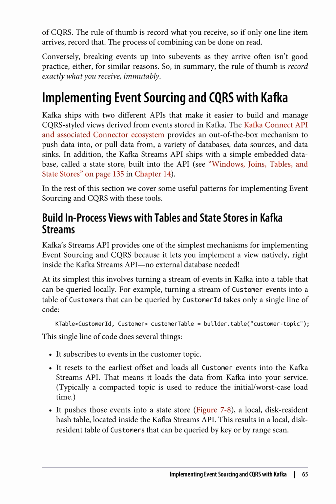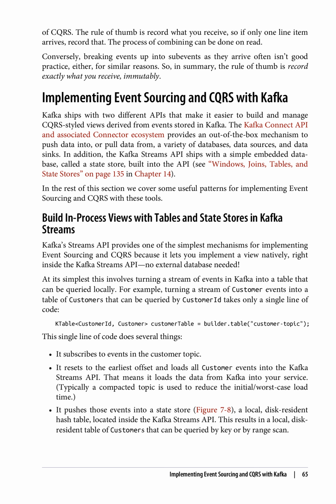Implementing event sourcing in CQRS: Kafka ships with two different APIs that make it easier to build and manage CQRS-styled views derived from events stored in Kafka. The Kafka Connect API and associated connector ecosystem provides an out-of-the-box mechanism to push data into, or pull data from, a variety of databases, data sources, and data sinks. In addition, the Kafka Streams API ships with a simple embedded database, called a state store, built into the API. See Windows, Joins, Tables, and State Stores on page 135 in Chapter 14. In the rest of this section we cover some useful patterns for implementing event sourcing in CQRS with these tools.